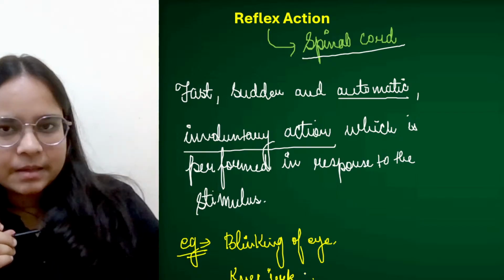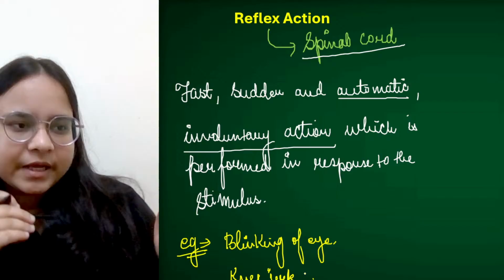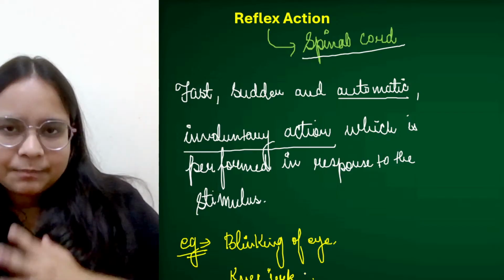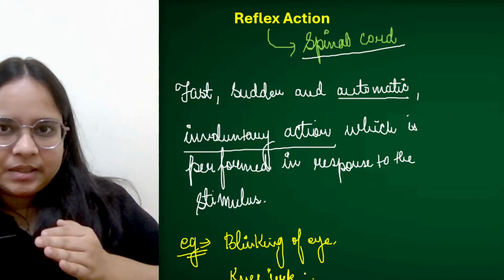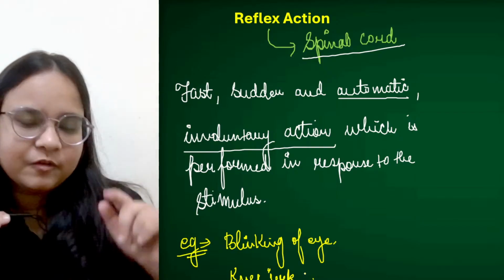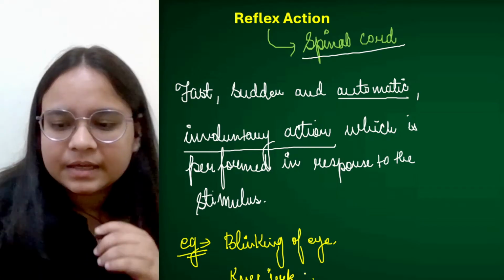If you get hit by something, you don't think for some time whether I need to remove my hand or whether I remove that particular part of my body. That happens automatically, even before you start thinking. Fine. ठीक है, तो ये है रिफ्लेक्स एक्शन.